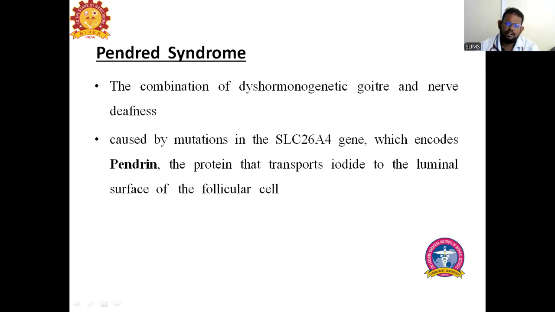Next one is Pendred syndrome. Pendred syndrome is a very, very important topic. When it comes to NEET PG, questions get repeatedly asked from this. It is a combination of dyshormonogenetic goiter along with nerve deafness. So remember the name Pendred syndrome. Protein name is pendrin, and the gene name is SLC26A4.